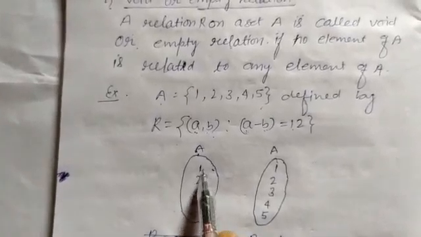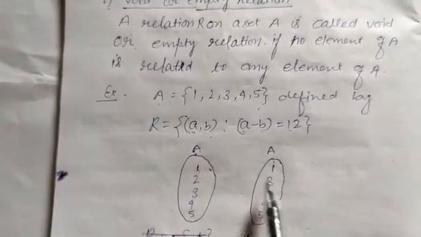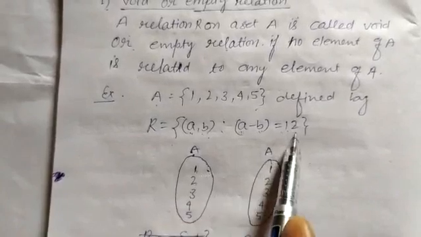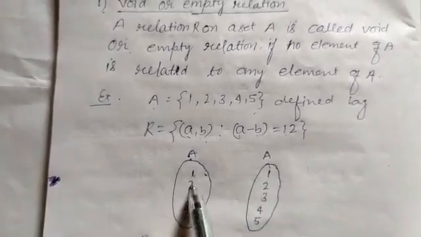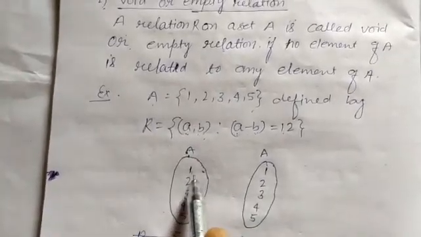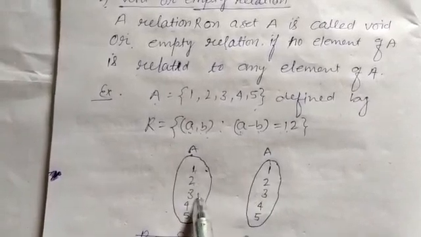Now make the relation with 1. According to this rule, 1 is related to another element of this set if their difference is equal to 12. But here the difference is not equal to 12 with any other element, so a relation of 1 is not possible. Similarly, relation of 2 is also not possible.